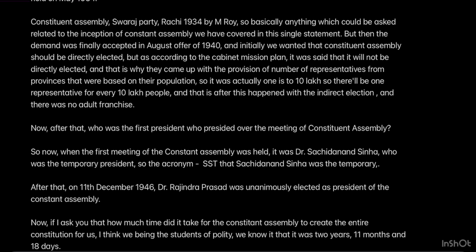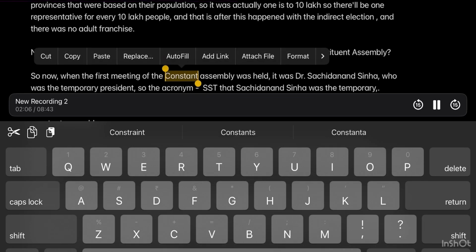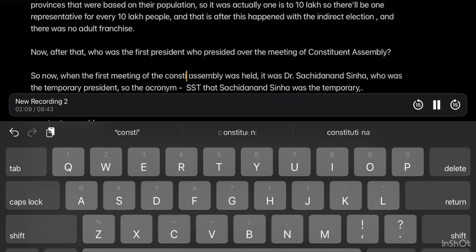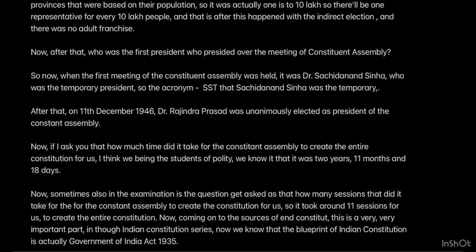Now, after that, who was the first president who presided over the meeting of Constituent Assembly? So now, when the first meeting of the Constituent Assembly was held, it was Dr. Sachidananda Sinha, who was the temporary president. So the acronym for this could be the subject which we used to read back in our school days, SST. So SS is Sachidananda Sinha and T is for temporary. He was the temporary president of the Constituent Assembly.